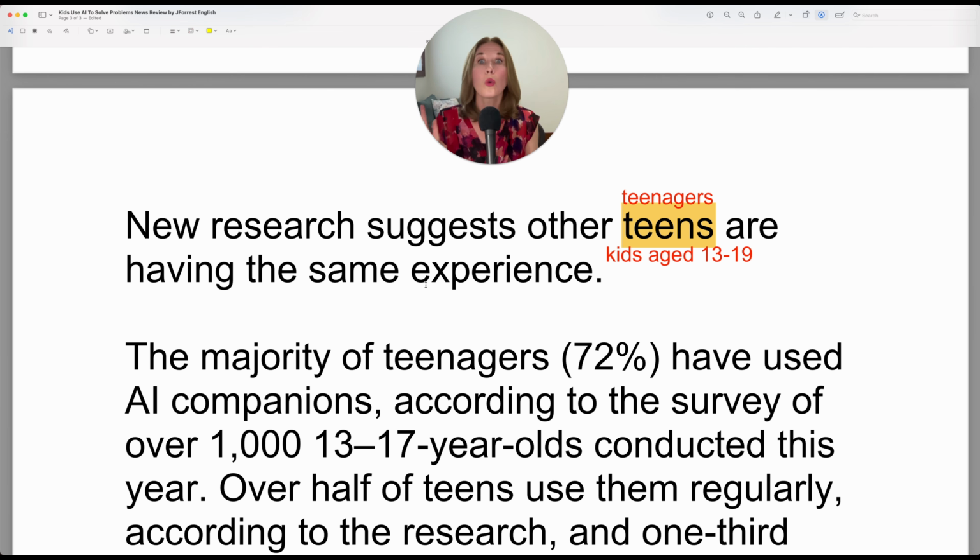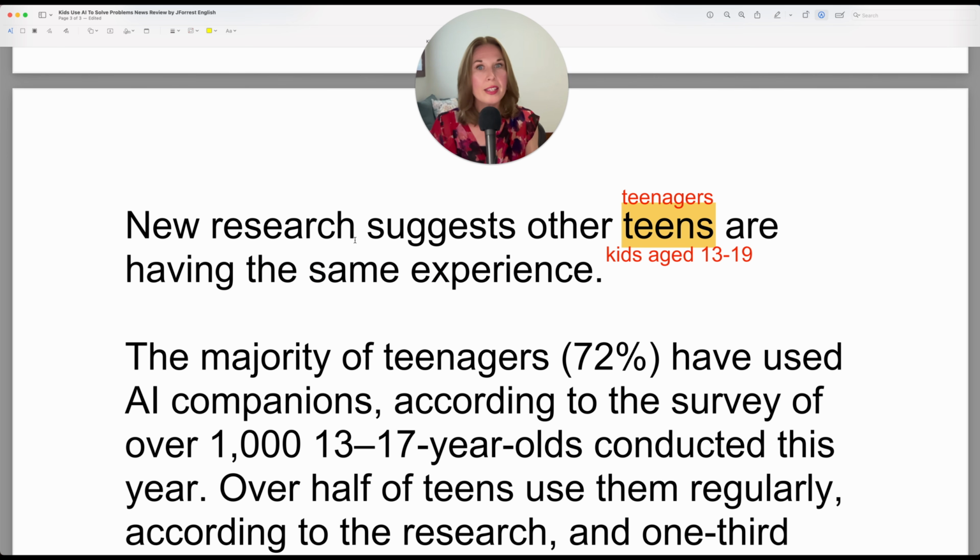I had the weirdest experience today. It was really eerie. And then I can talk about how I was thinking about this childhood friend and then she texted me. So you can have an experience, but you can also just experience. So this would be the verb. In this case, it's being used as the noun because the verb is have. But you could also say new research suggests other teens are experiencing the same. So you could absolutely say that as well.